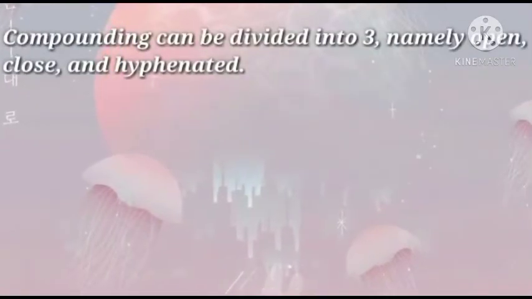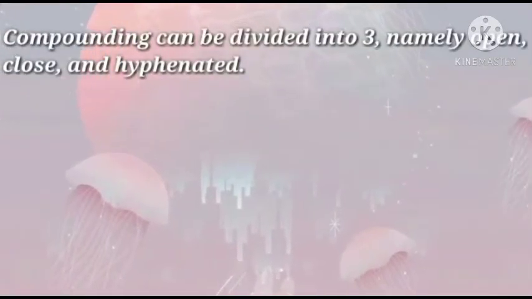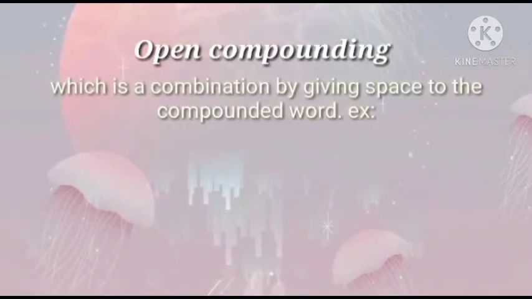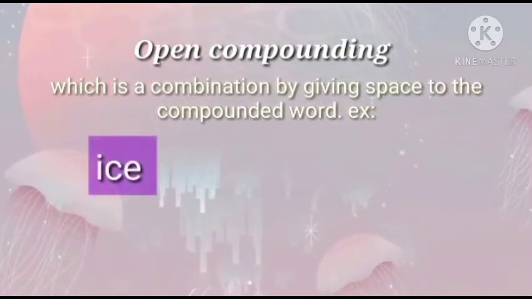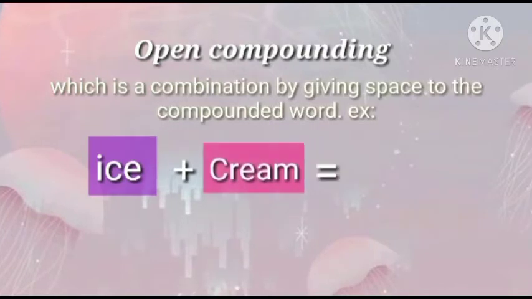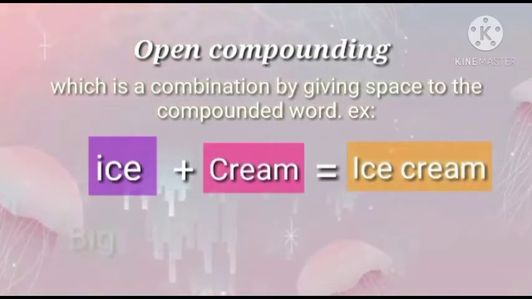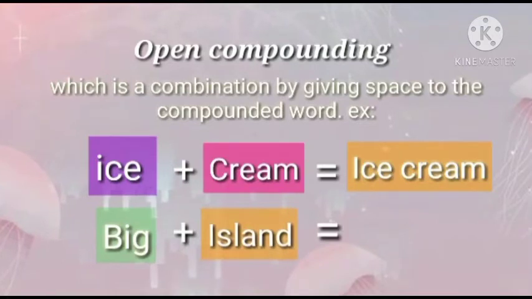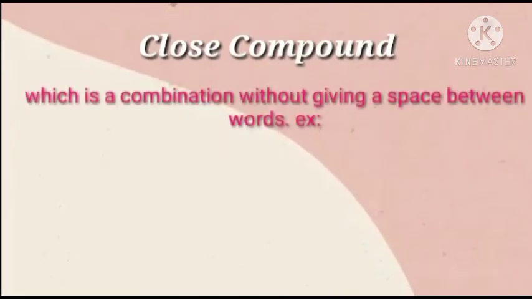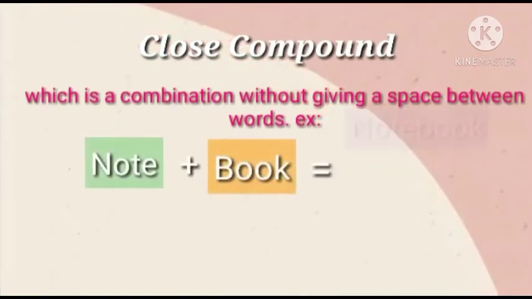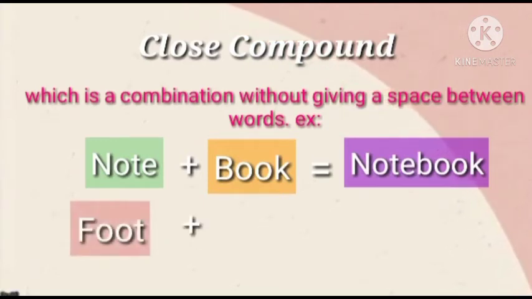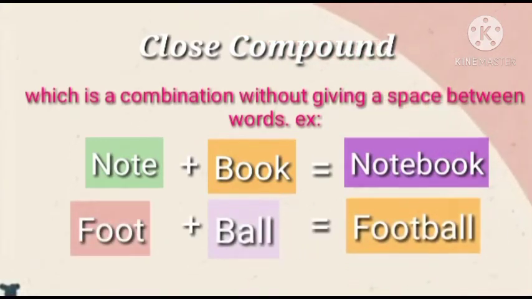Compounding can be divided into three, namely open, closed, and hyphenated compound. First, open compound, which is a combination by giving space to the compounded word. Example: ice plus cream, ice cream. Big plus island, big island. The next is closed compound, which is a combination without giving space between words. Example: note plus book, notebook. Foot plus ball, football.